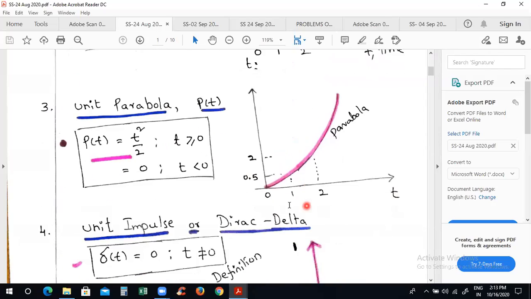Suppose, for example, you consider the unit parabolic signal p of t, it is t square by 2, and it is defined from 0 up to infinity, where it is taking an exponential change. See, there is an exponential change. So this is also an aperiodic signal. It is not repeating its pattern because the signal is from 0 to infinity. It has only one type of information.